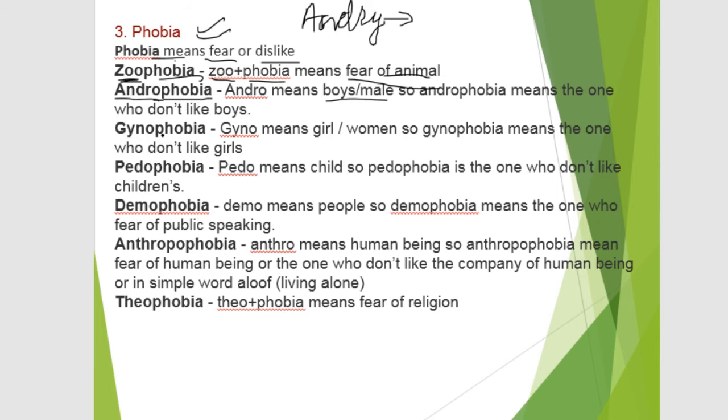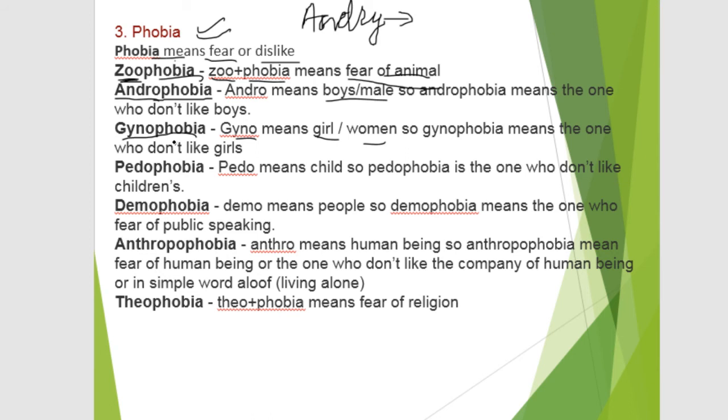Next, gynophobia. Gyno means girls or women, and phobia means fear or dislike. Whenever someone doesn't like girls or the female category, that person is gynophobic.